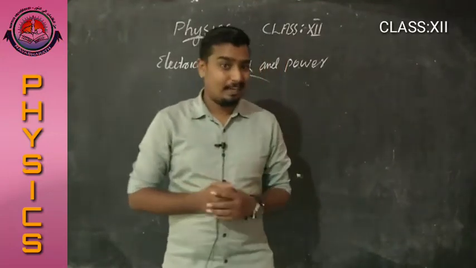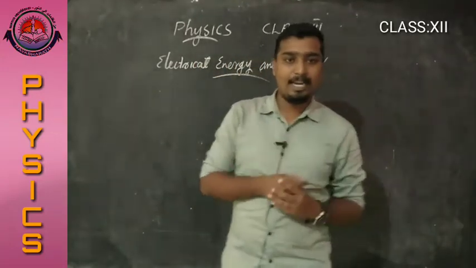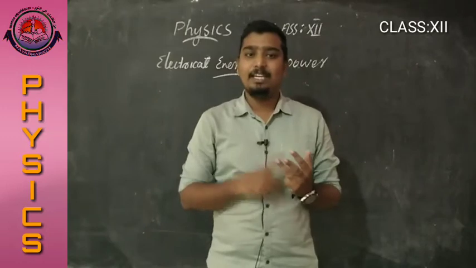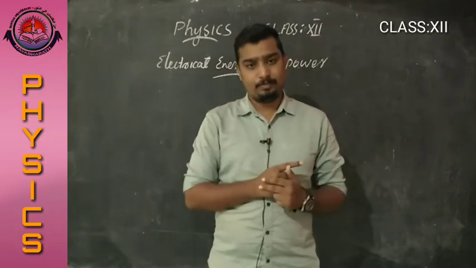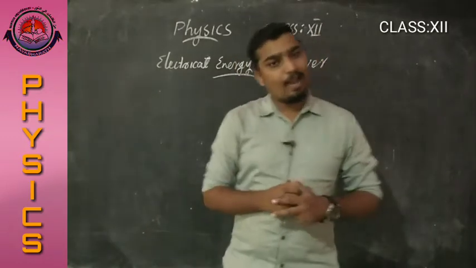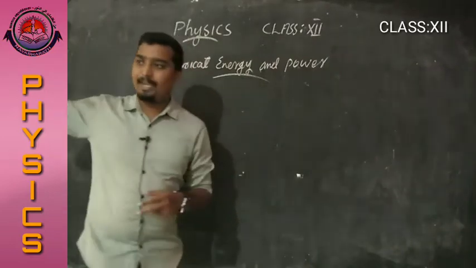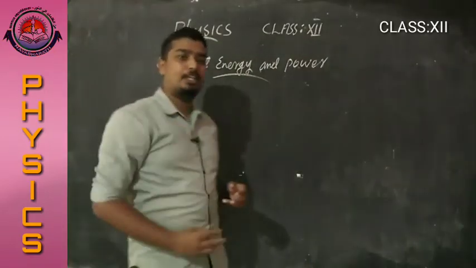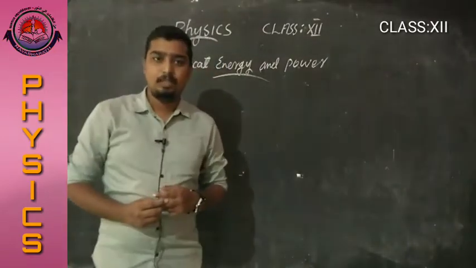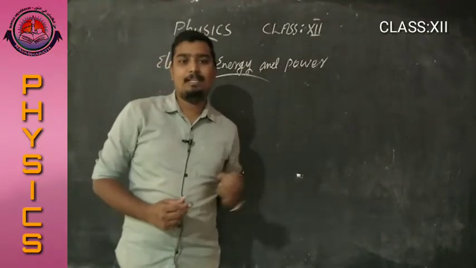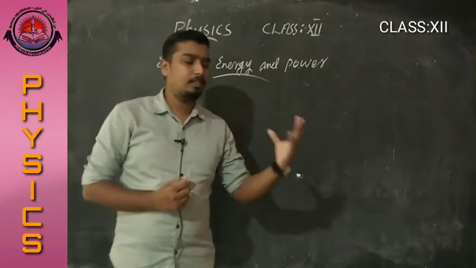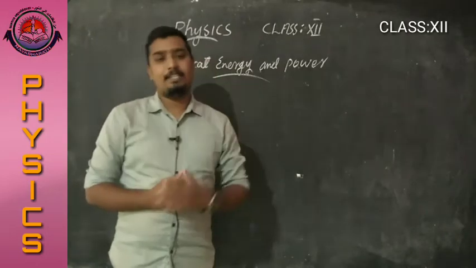In the case of incandescent lamp or filament lamp, we get light energy and heat energy also. In the case of iron box, we are applying electrical energy into that iron box. The effect of that electrical energy is what? Heat energy.